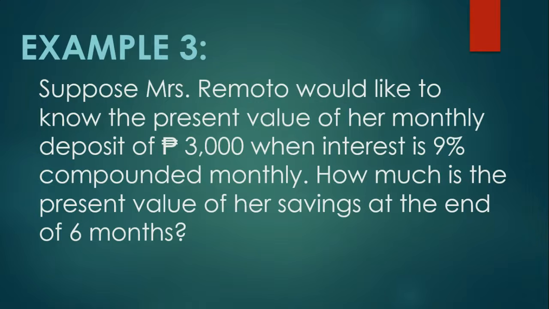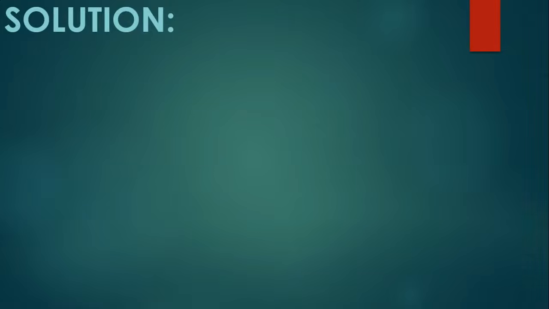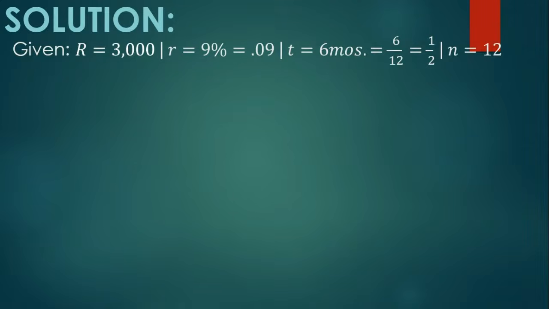So we identify the given. The regular payment is 3,000. The interest rate is 9%, compounded monthly, so the value of N is 12, and the value of T is 6 months. So for the solution, we have the given R is 3,000. The rate is 9%. Moving the decimal point twice to the left, it will give us 0.09. T is 6 months. Since it is given in months, we divide it by 12: 6 divided by 12 or 1/2, and the value of N is 12. We need to find the present value P.